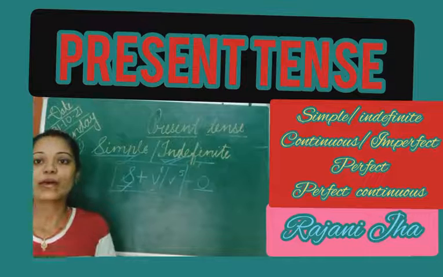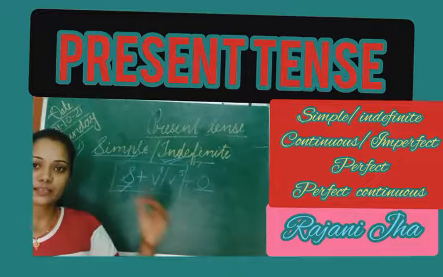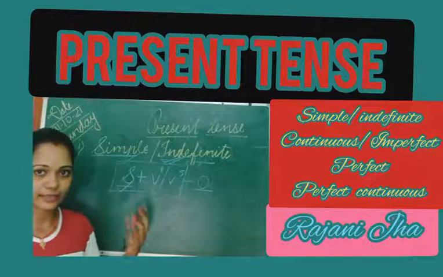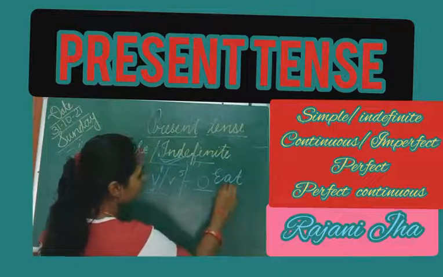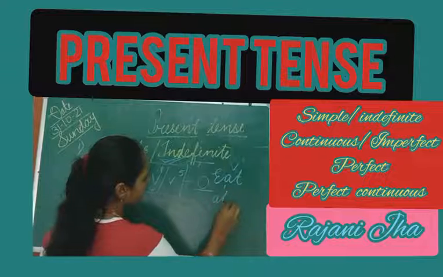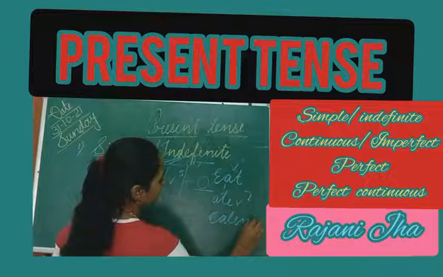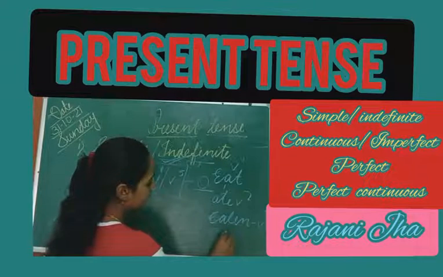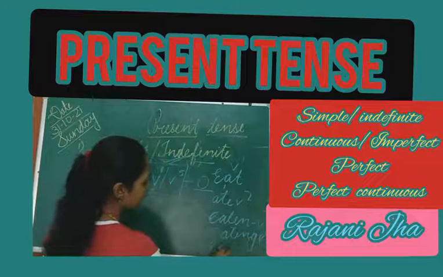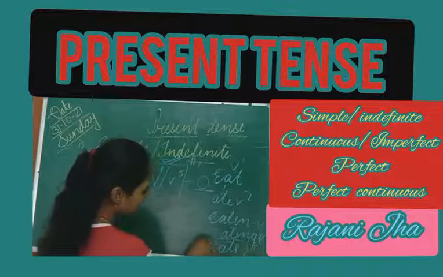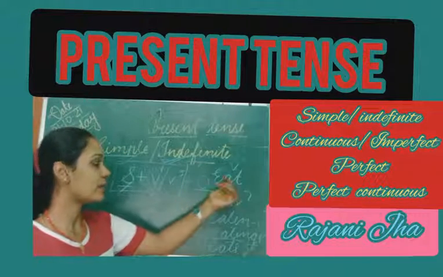So verbs have five forms. First, verb one, that is the basic verb. Second is the past tense of the verb. Like if I write the word eat, so eat is V1. Ate is V2, and eaten is V3. We must know about that. Eating is V4, and the last one is eats. So that is verb 5, and this is singular. The fifth one, the last one, is singular, and this one is plural.